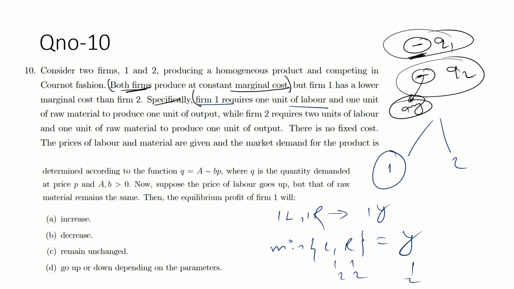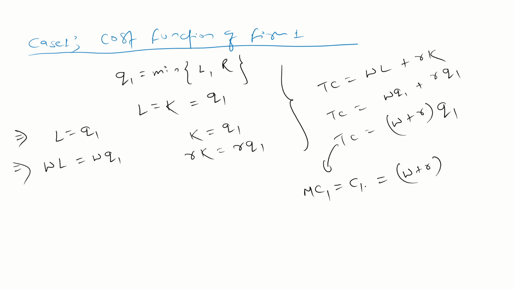Now firm 1 has a lower marginal cost. But first you identify the marginal cost, then you are able to say the firm 1 incurs a lower amount of marginal cost. But what is the value of that constant? First you determine the value, then you are able to say, otherwise no. So the marginal cost for firm 1 is what? W plus R. Okay, guys, similar for case 2. This is case 1.